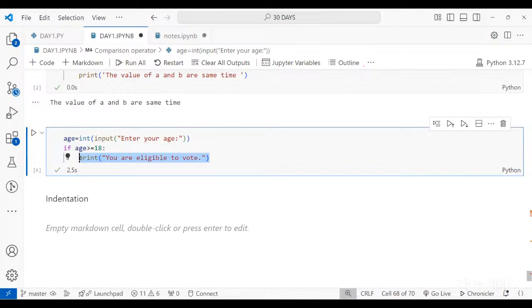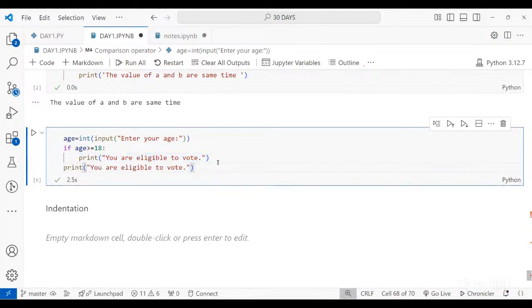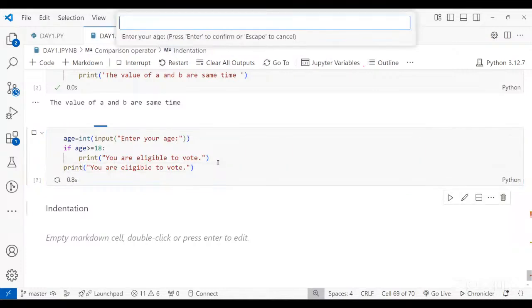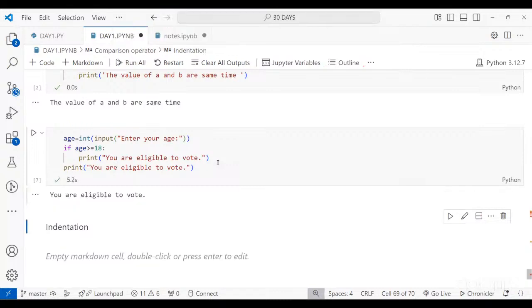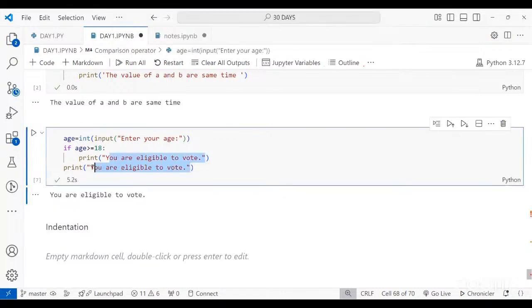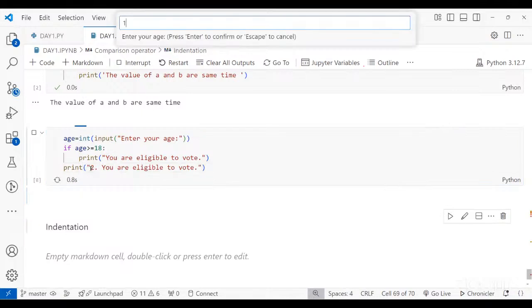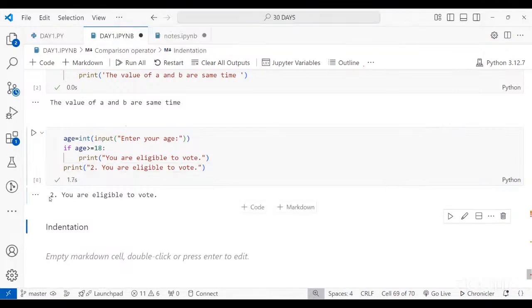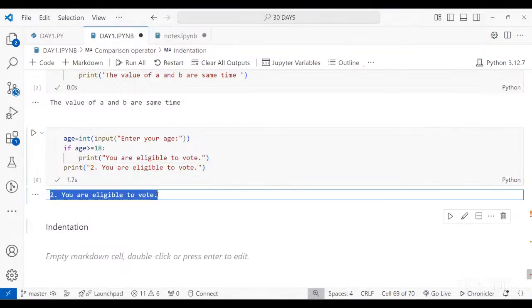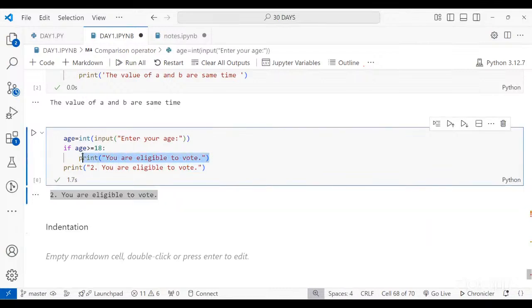If I copy this print statement, press enter, remove the space and write it, and now I run this, no matter what condition I write, let's say I write 16, I will still get that statement, because I have copied the same line and I'm getting the second print statement printed. So let's say I write 2 dot this and again say 16. You can see you are getting the second print statement printed, but not the first one.